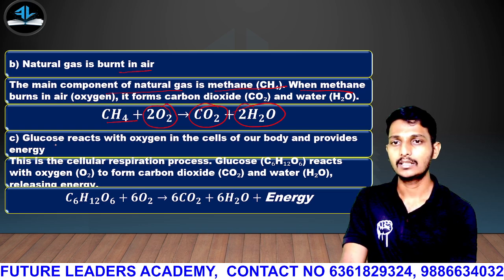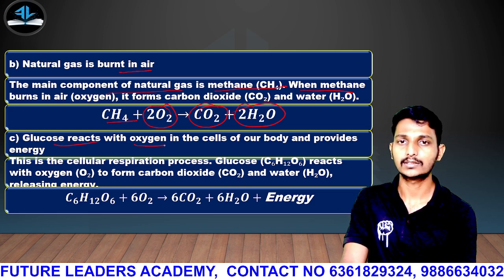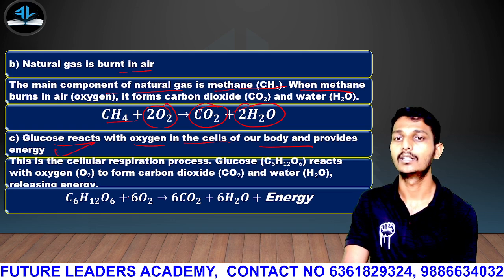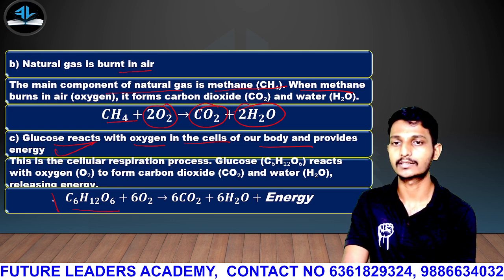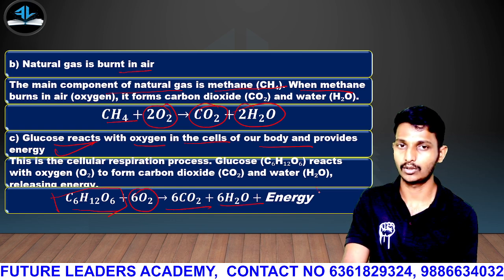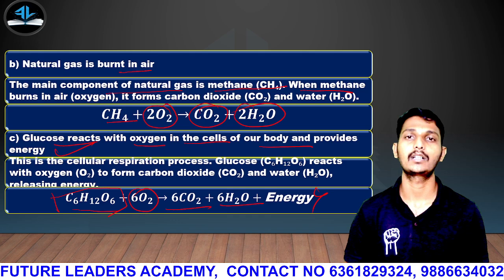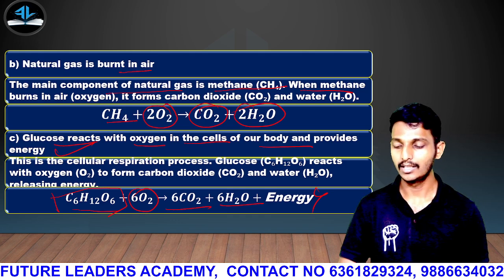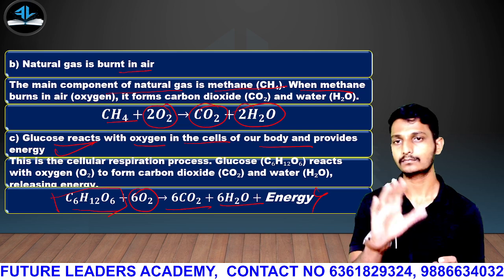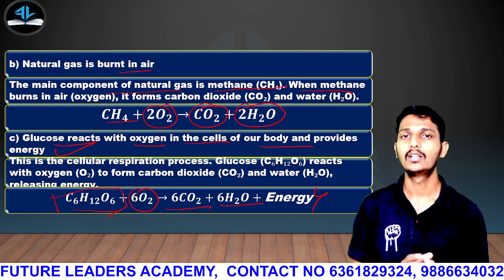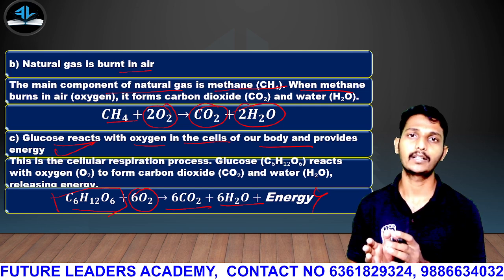Then the next one: glucose reacts with oxygen in the cells of our body and provides energy. That is C6H12O6 reacting in the presence of oxygen and forming carbon dioxide and water plus energy. You know very well it happens. It takes place in the mitochondria in the presence of oxygen. Clear, guys? So this is the 35th question in total we have covered.